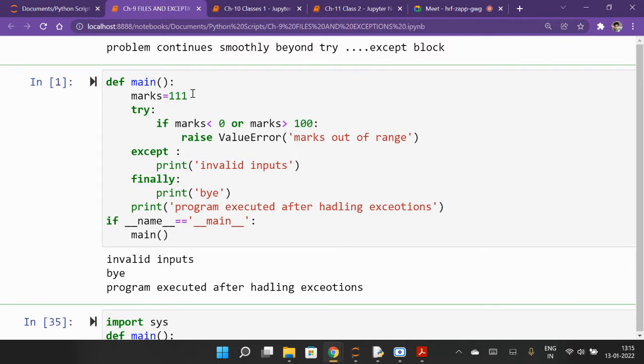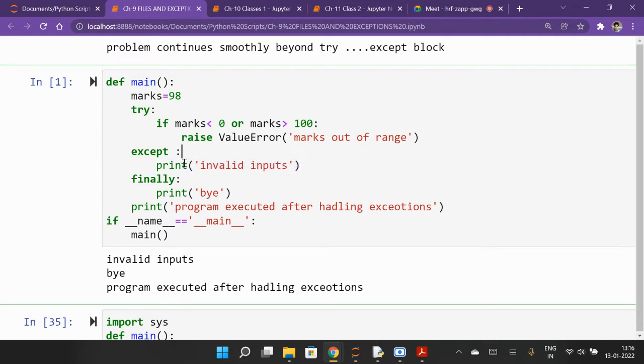That's why. Okay. Now suppose I give it 98. Now I'm changing the input, so marks I'm giving 98. If marks is less than 0 or marks is more than 100, the if condition is false for this input, since marks is not less than 0 and not more than 100. So ValueError will not be raised, then the except block will do nothing. It will not be executed. The except block will be executed only if the exception is raised. So here this will not print.